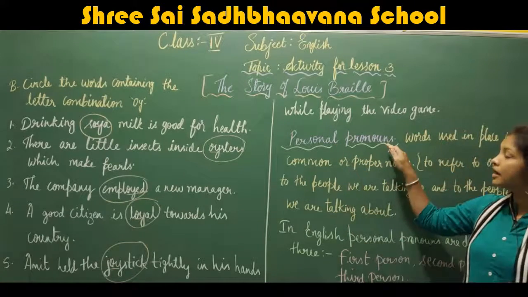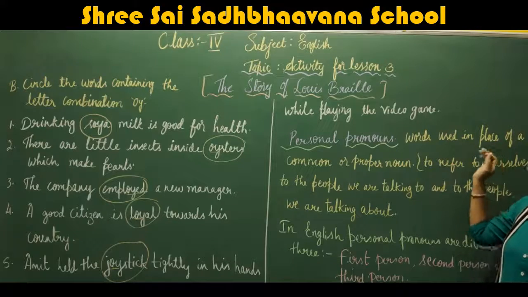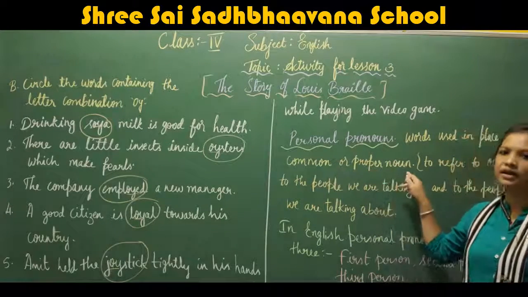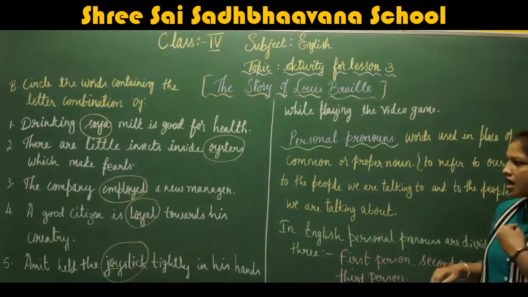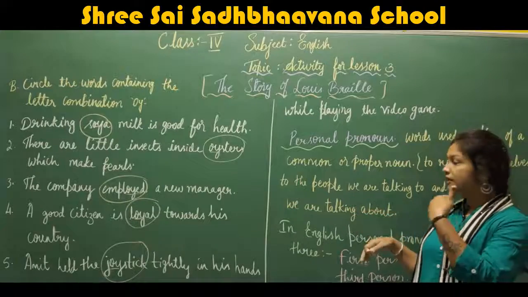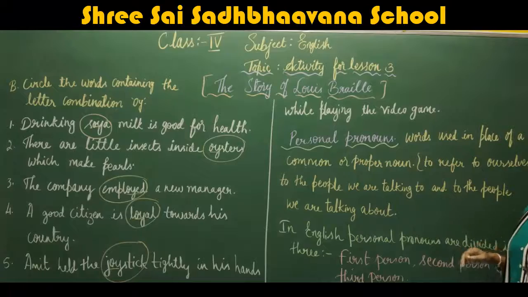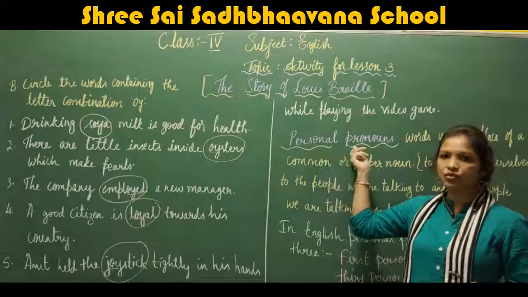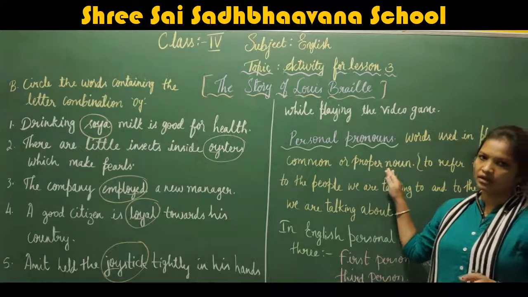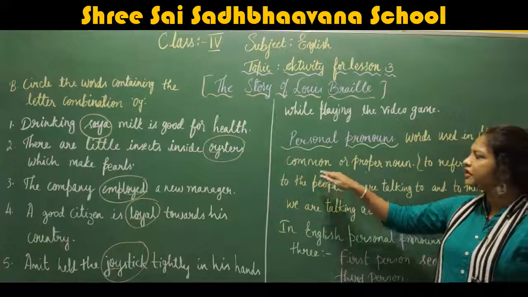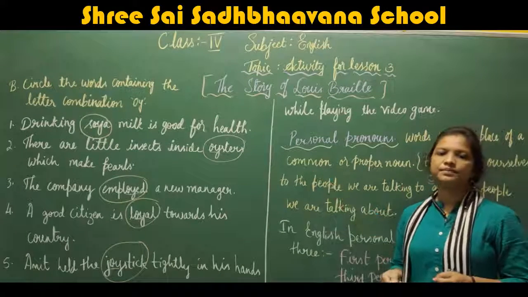Children, listen. Personal pronouns are words used in place of a common or proper noun. For example, to refer to ourselves, to the people we are talking to, and to the people we are talking about. What do you mean by common noun?